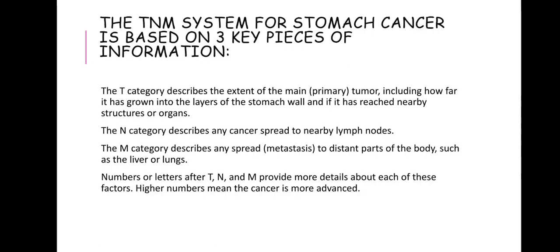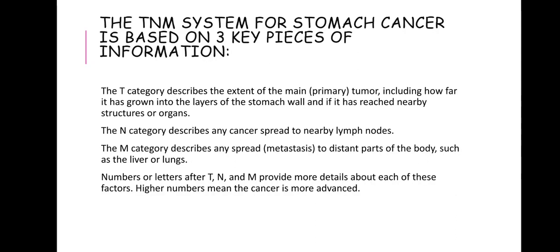The TNM stage system for stomach cancer is based on three key pieces of information. So the T category describes the extent of the main primary tumor, including how far it has grown into the layers of the stomach wall and if it has reached nearby structures or organs.